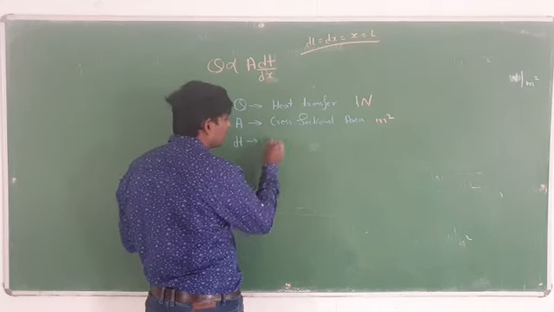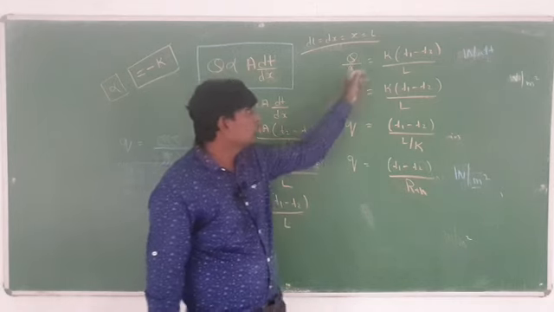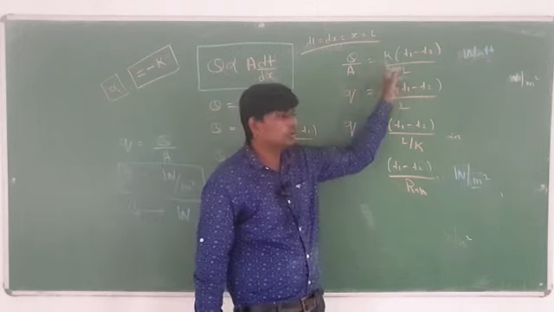Why I am explaining this definition a number of times: if you know this one, you can easily solve a number of problems, more than 20 problems based upon this only. Sometimes you have to stop here and substitute the value, and sometimes you have to stop somewhere else and substitute. Depending upon your question, you have to form it like this, and wherever the requirement is over, that time only you stop and substitute the value. So Q by A is equal to K, T1 minus T2 by L. Q by A is known as small q.